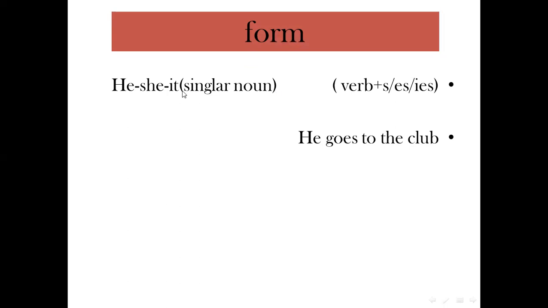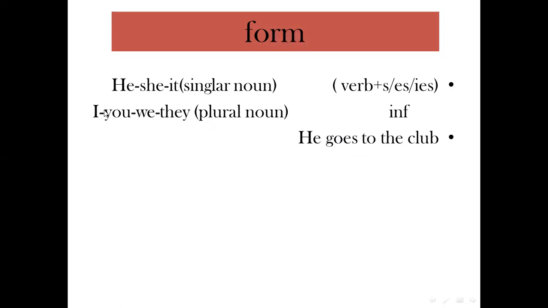If we have he or she or it or any singular person, we use verb plus s, es, ies. For example, he goes to the club. Here the verb is goes. The verb ends with es. Why? Because we have he at the beginning. He is the subject and goes is the verb, but the verb here ends with es because we have he at the beginning.